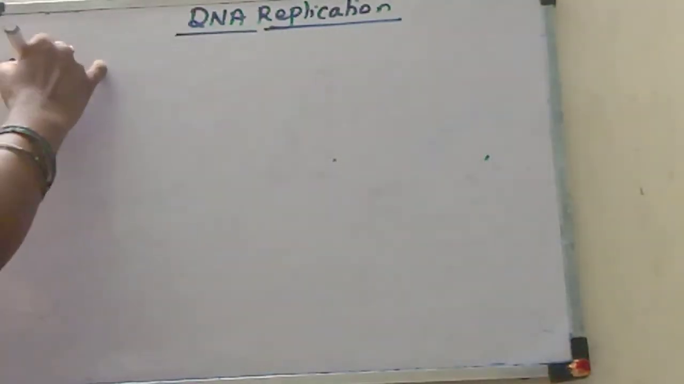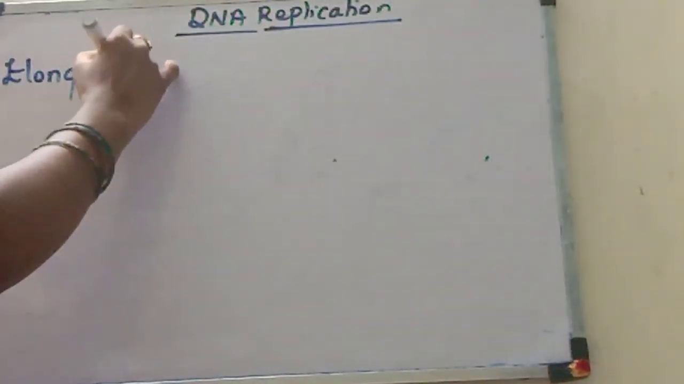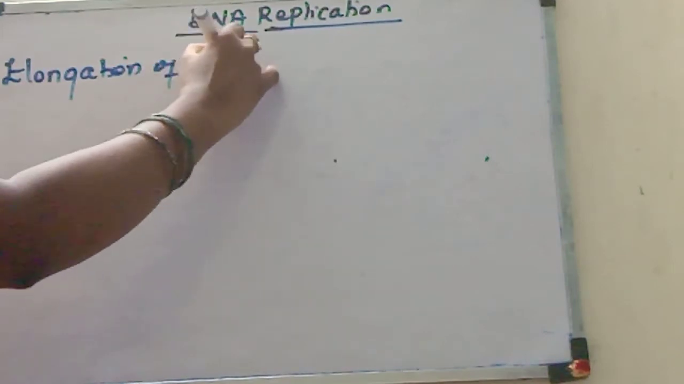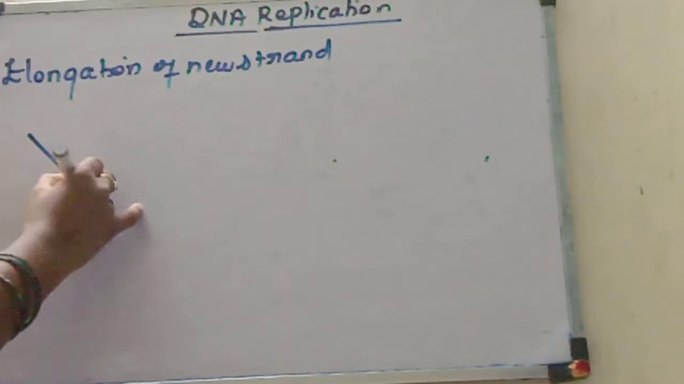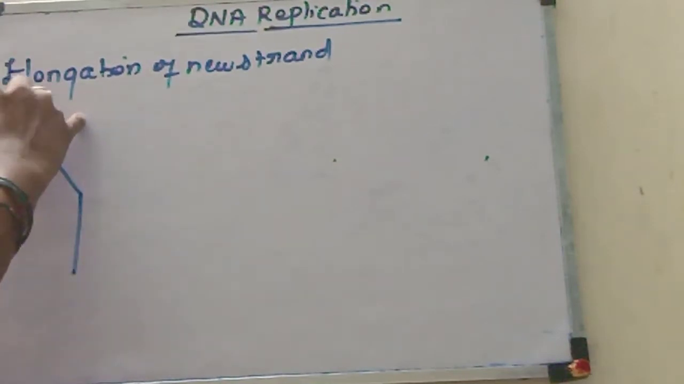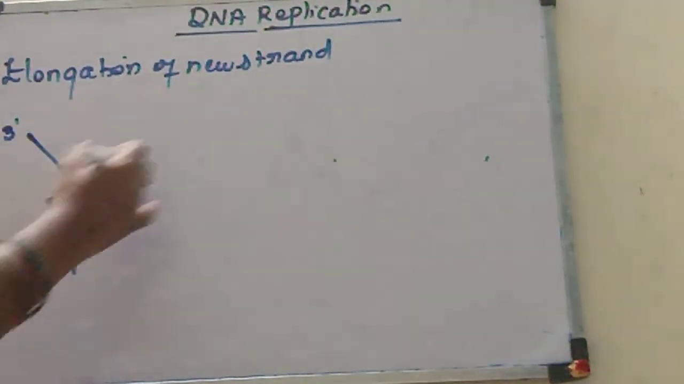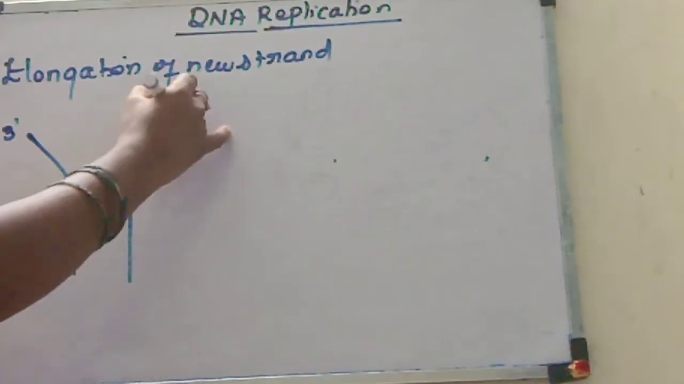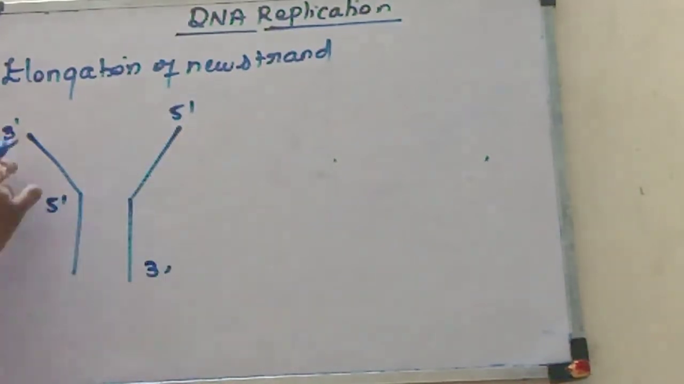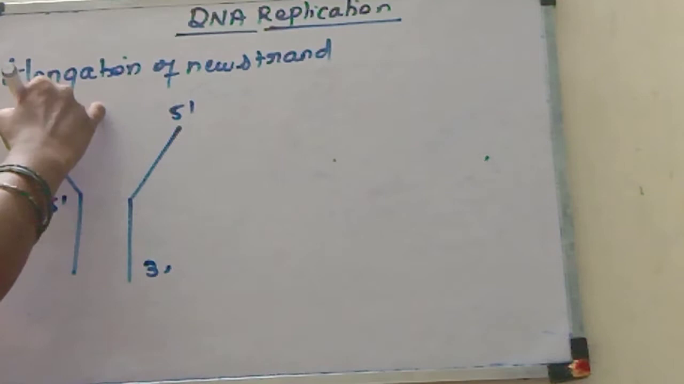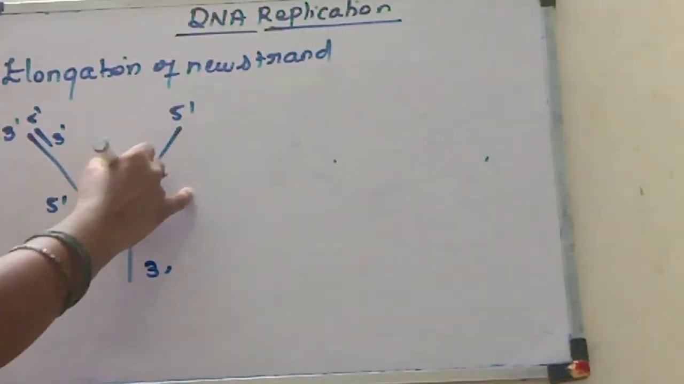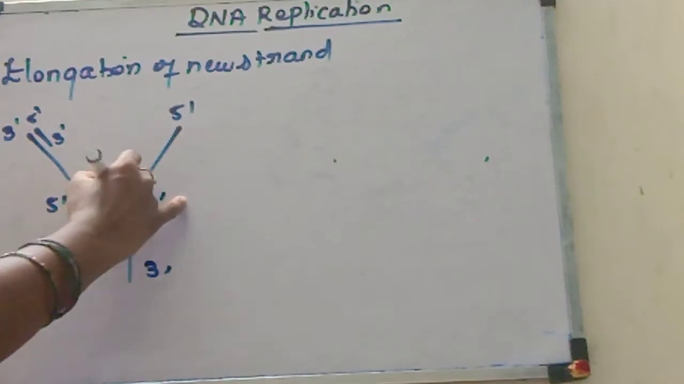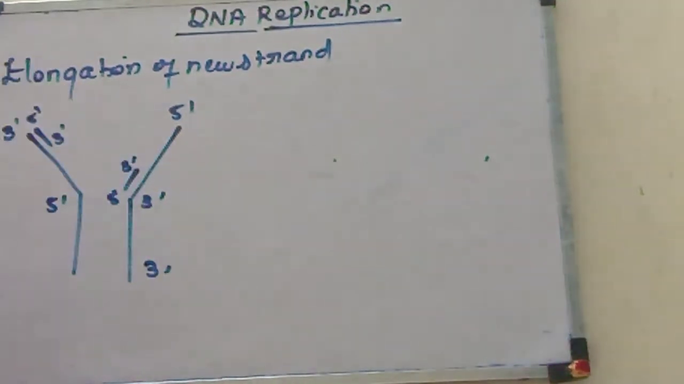Next one, elongation of new strand. This is the next step. So now what happens? This is one strand, the parental strand which is 3' to 5' direction. The other parental strand is 5' to 3' direction. To this parental strand the RNA primer was added in 5' to 3'. Here it was added exactly opposite to 3', in the way 5' to 3'.